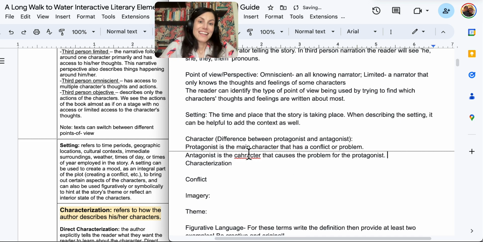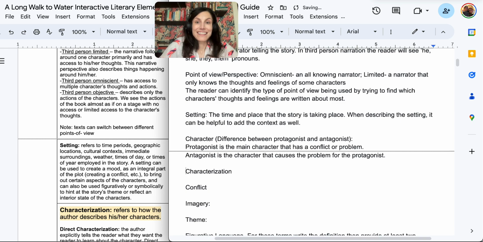Now, a lot of times people want to say that the antagonist has to be a villain. This is not always true because let's say you had a story and your protagonist was a kid that was going to throw a party. And then the protagonist kid finds out that his parents are going to be coming home early.